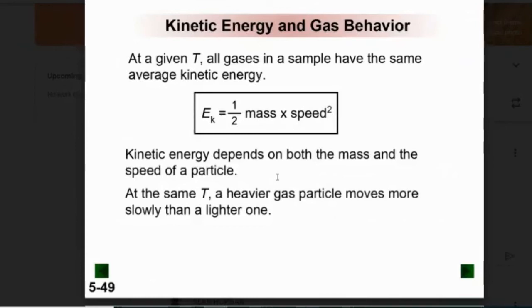So in order for them to have the same kinetic energy, there has to be a difference in speed too. So the heavier molecule moves slower, and the smaller molecule moves faster. And then stated at the bottom, at the same temperature, a heavier gas moves slower than a lighter one. It's all based on that equation right there.